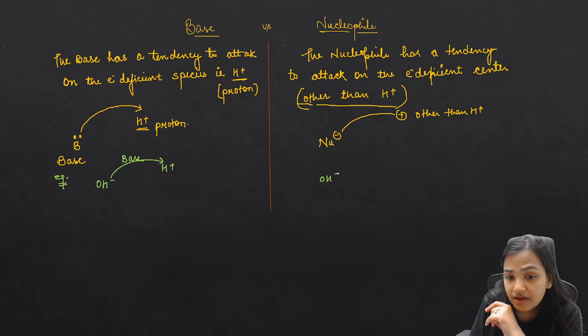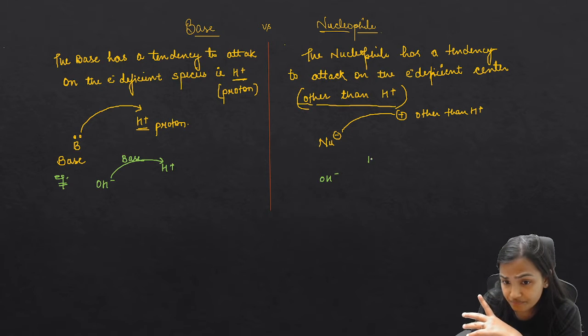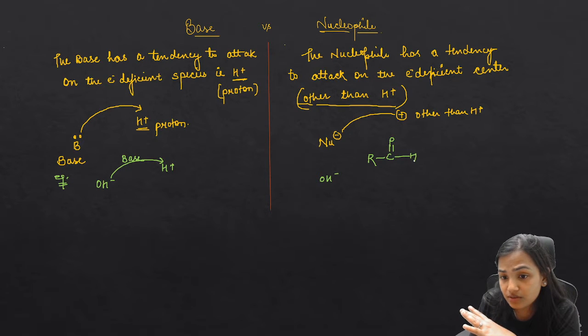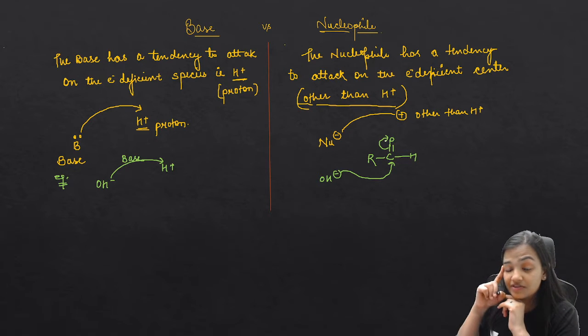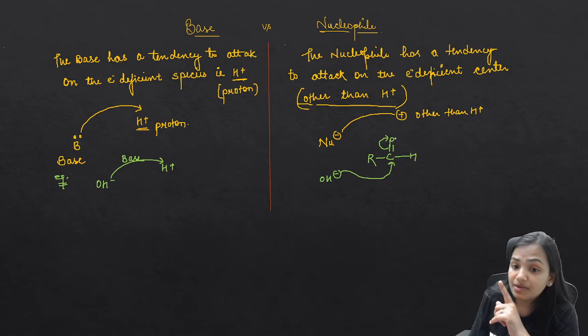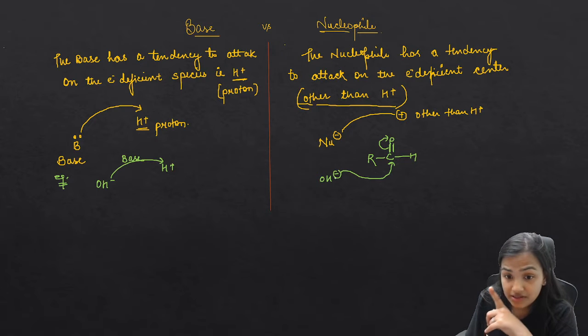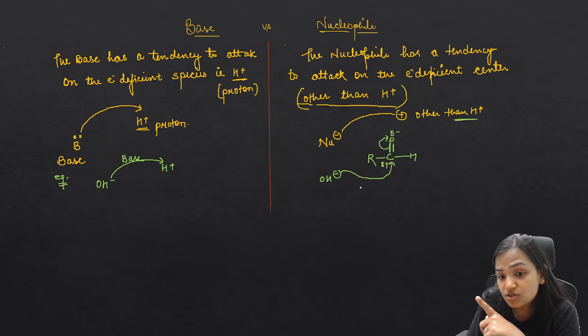But here, if I am having OH negative and this OH negative is attacking over any of the species, let's say I am having a carbonyl group, and this OH negative is attacking over this particular carbonyl carbon, which is the electron deficient center. Because of this polar pi bond, this pi bond will be broken, there will be a heterolytic cleavage, and this is an electron deficient center. So if this OH negative is attacking over any electron deficient center, where this is positive and this is negative, if it is attacking over the carbon, which is other than H positive, then this is said to be a nucleophile.